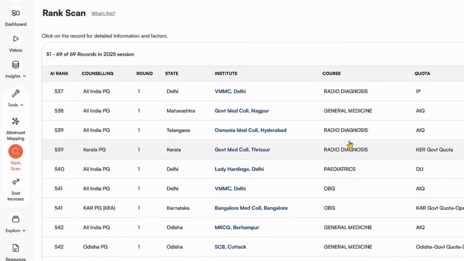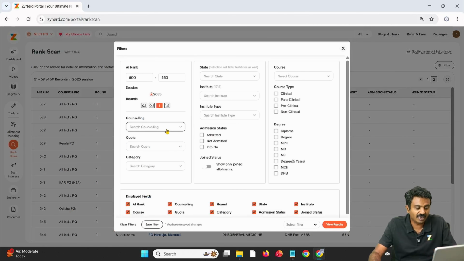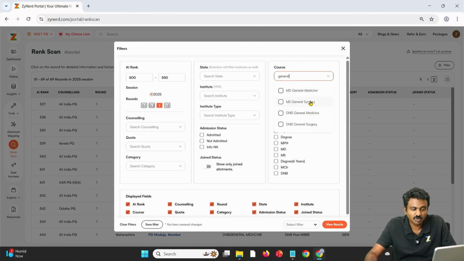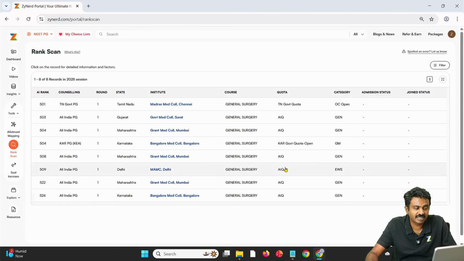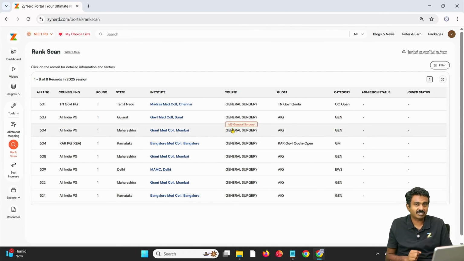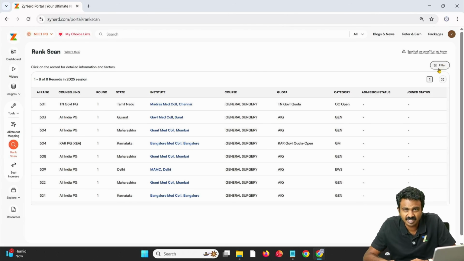This is an easier way. Within this, you can also see if you're looking only at general surgery seats, you obviously can filter out and say, I'm only interested in those seats, those candidates who took up general surgery in this. Only these candidates are my competition, and I will be able to check on this. These candidates need not necessarily limit their choices to general surgery, but at least the seats are general surgery seats. Whether they go somewhere else or not, you will be able to check based on the counselings that you are interested in. So this is how you use allotment mapping.